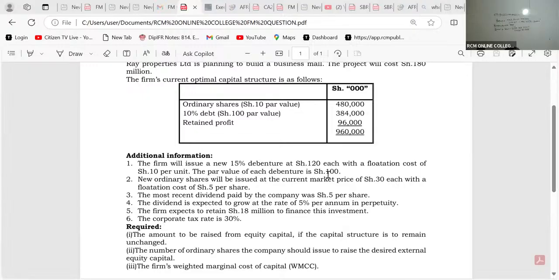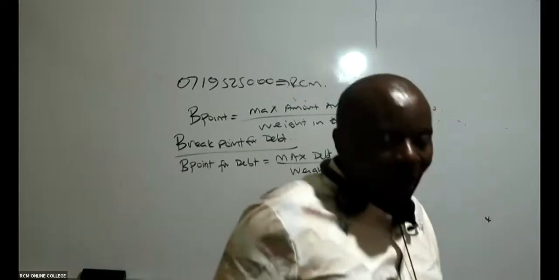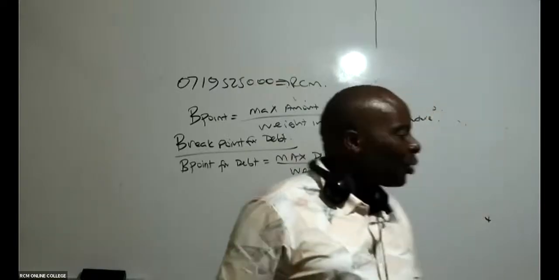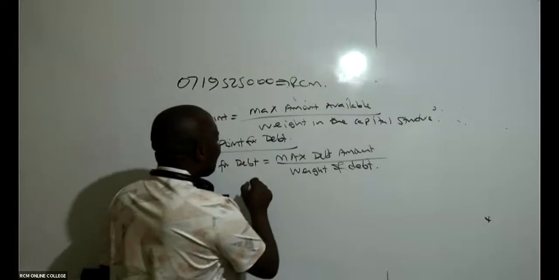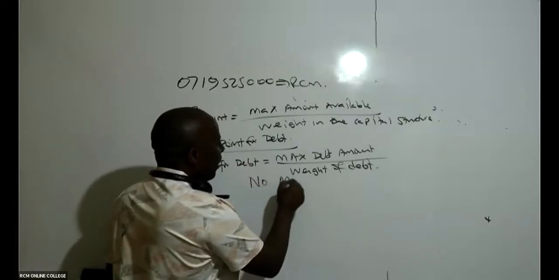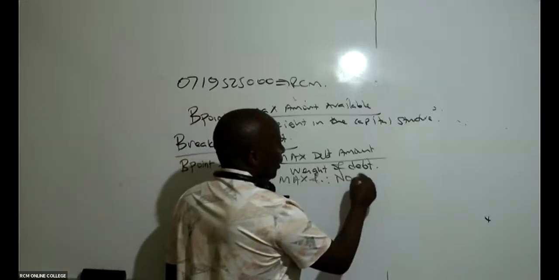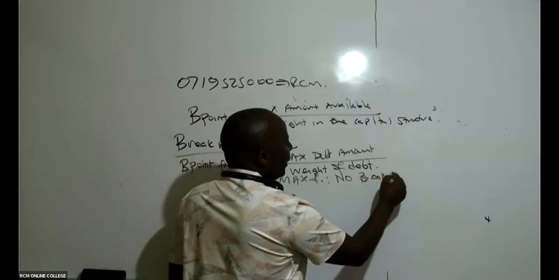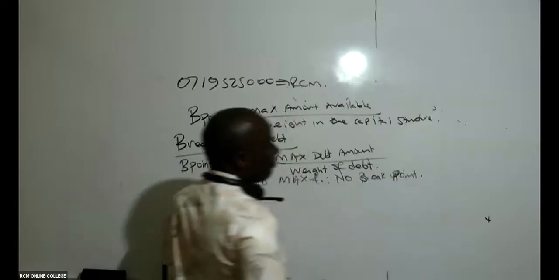There are no restrictions here. Remember, breakpoints normally happen whenever there are restrictions. So here there are no restrictions at all. So for the breakpoint for debt here, no maximum, and therefore no breakpoint.